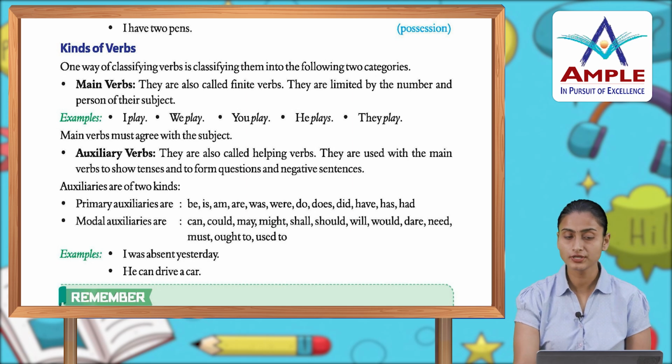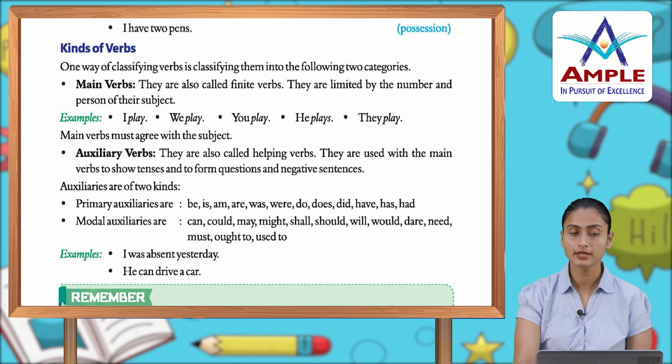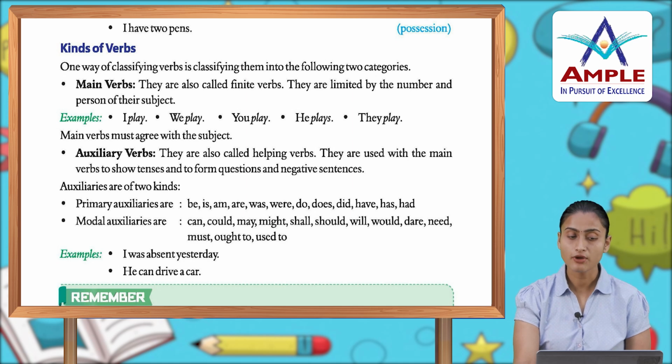And then we have the auxiliary verbs. They're also called the helping verbs. They're used with the main verbs to show tenses and to form questions and negative sentences. Auxiliary verbs are of 2 kinds. Primary auxiliaries are be, is, am, are, was, were, do, does, did, have, has, had. Modal auxiliaries are can, could, may, might, shall, should, will, would, dare, need, must, ought to, used to. Examples: I was absent yesterday. He can drive a car.